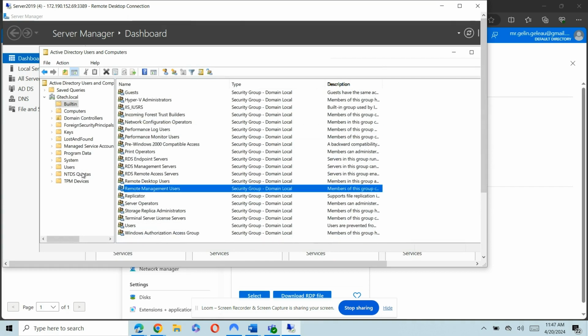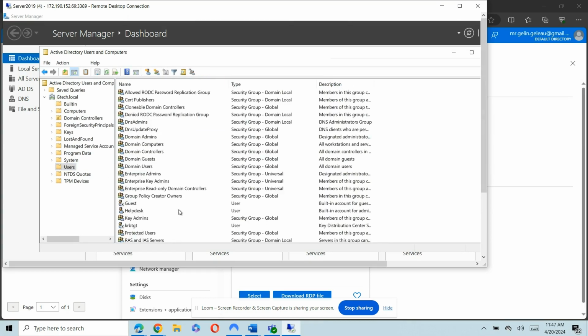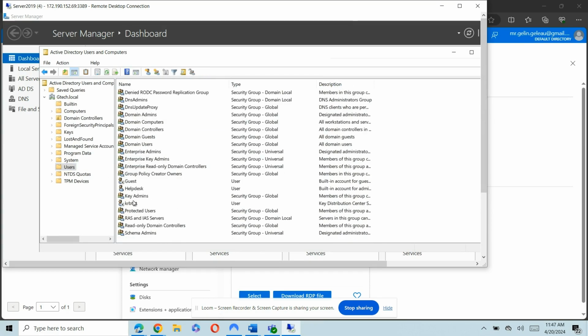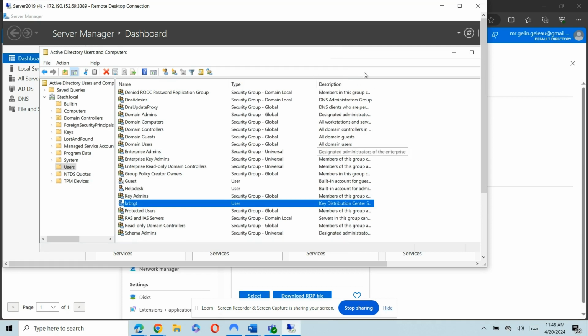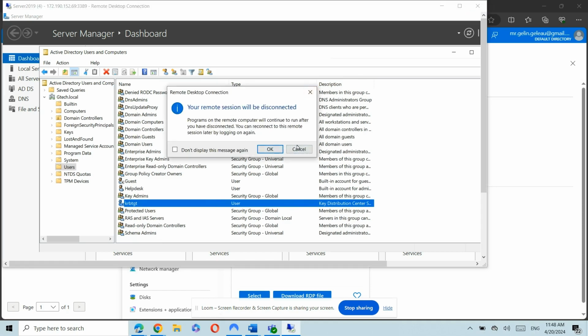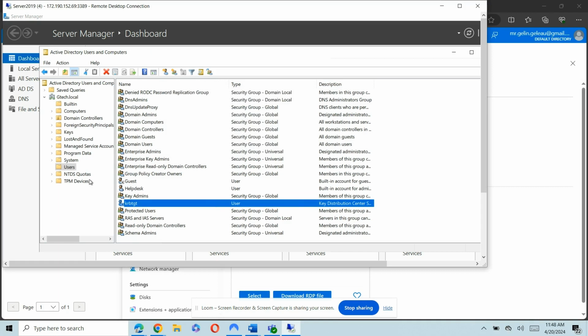If we go to users, there you go. We have more options. We have the KRBTGT. Close this up. This account is very important when it comes especially to cybersecurity. But we'll go into that in the future. Not now. Let's cancel. If we go to users, as you can see, we don't have any users created yet.